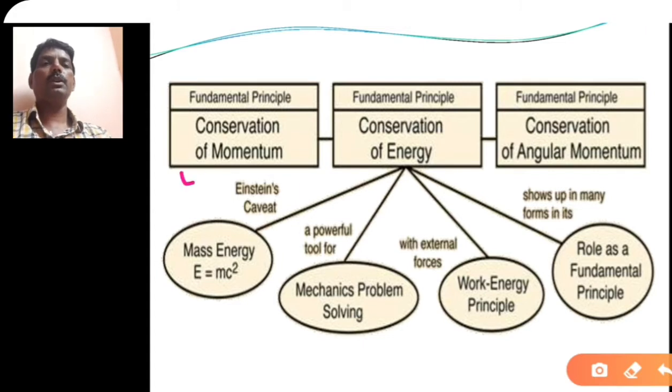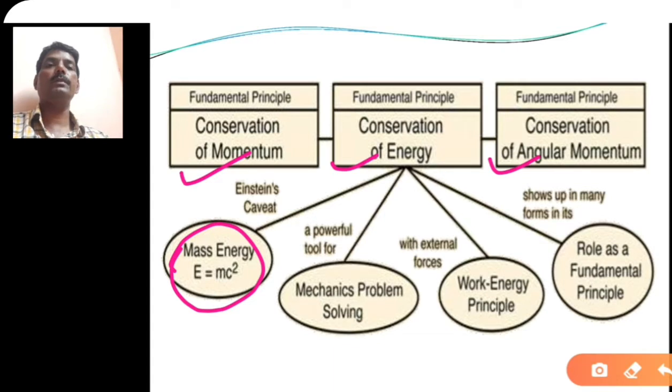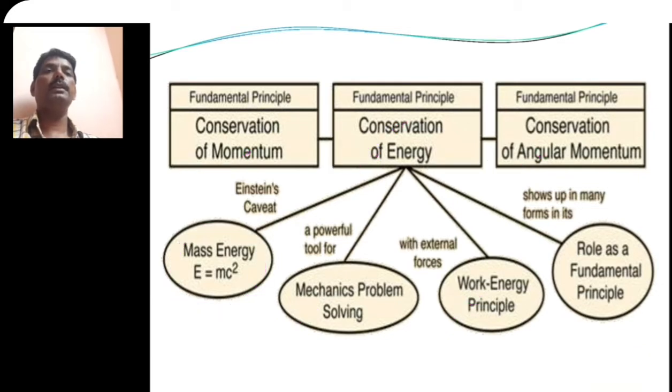These diagrams give the conservation of momentum, conservation of energy, and conservation of angular momentum here. So here is the famous equation given by Einstein, E is equal to mc square, which is used for the conservation of energy. Then in mechanics problem solving, you have to use the conservation of energy. Then the work energy principle is also based on this one. It works as a fundamental principle also. Now the conservation of angular momentum, we will study in the next slide.